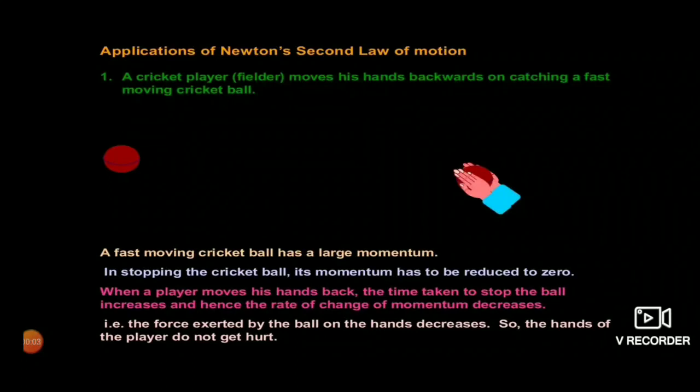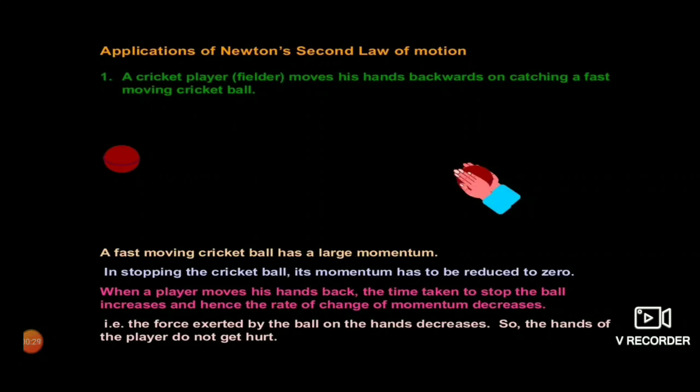So here we'll discuss a few applications of Newton's second law of motion. You all have watched cricket matches. You must have observed that a cricket player moves his hands backwards on catching a fast moving cricket ball.